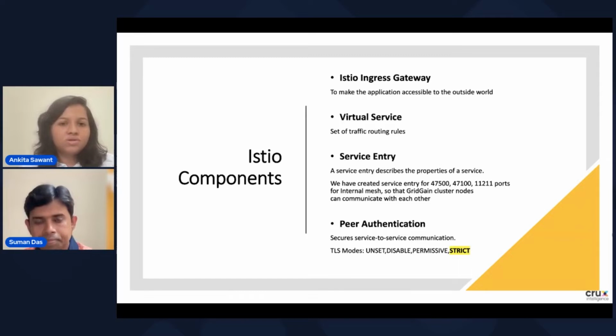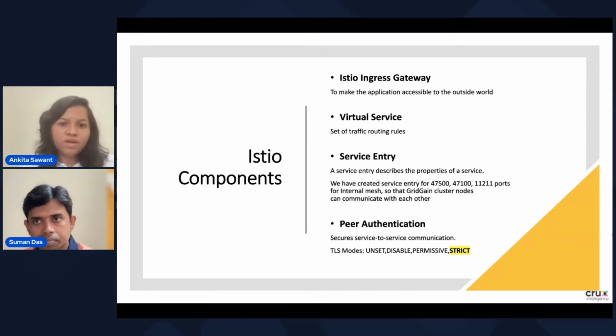Now, next is the virtual service. Virtual service is nothing but a set of traffic routing rules. Whatever your host address is, how you want to route your traffic, you can decide using the virtual service. So if you are considering the Istio Ingress Gateway as the Nginx, then consider the virtual service as the ingress rules which you define for the Nginx. And the next part is the service entry. As I told you, Istio is nothing but the service mesh where different services are exposed.